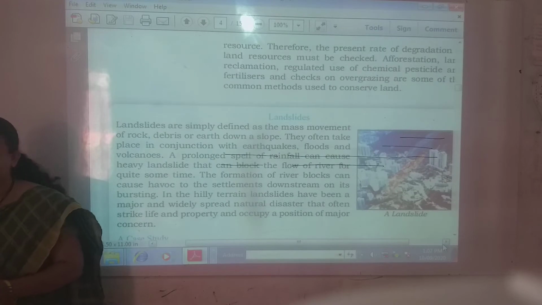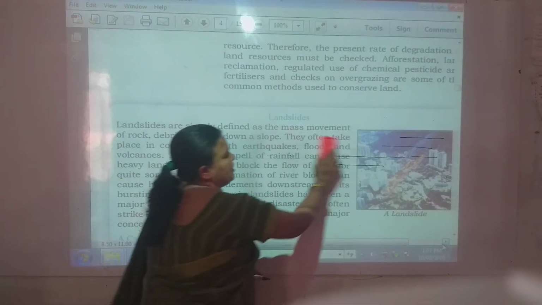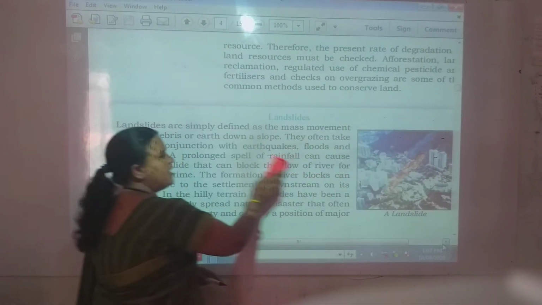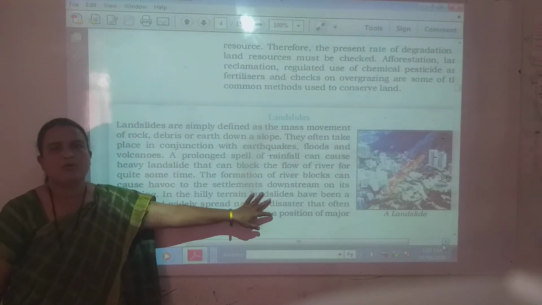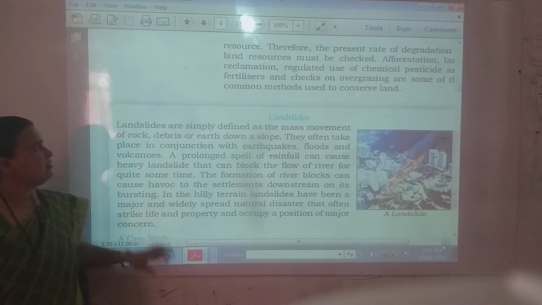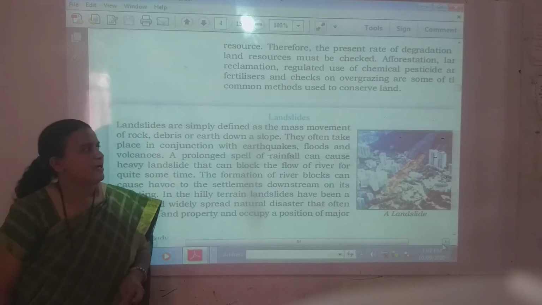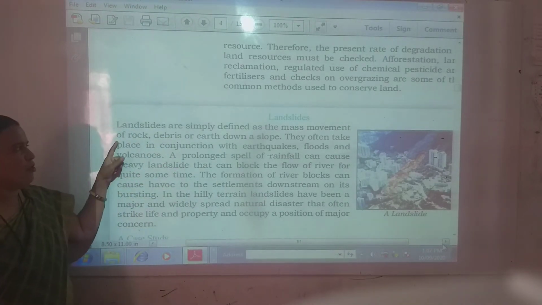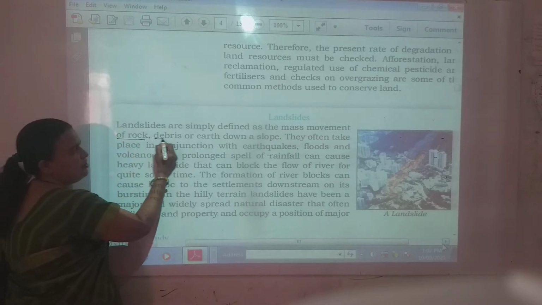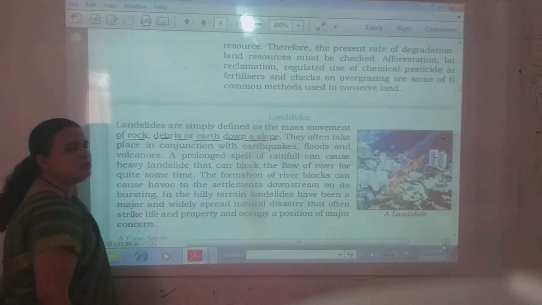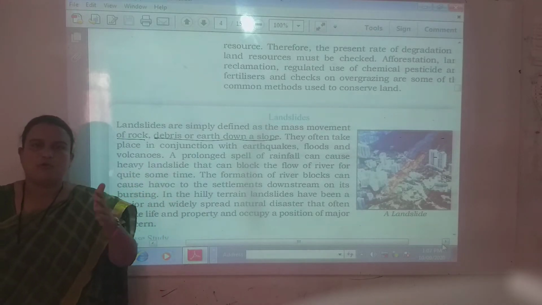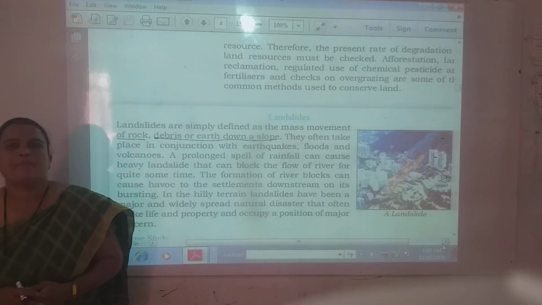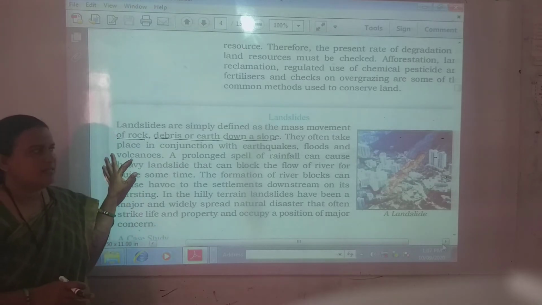Then the next point is landslides. Landslides most probably occur especially in mountainous regions. Landslides are simply defined as the mass movement of rock, debris or earth down a slope. It means earth, debris or rock falling down towards the slope area. So that is a landslide.